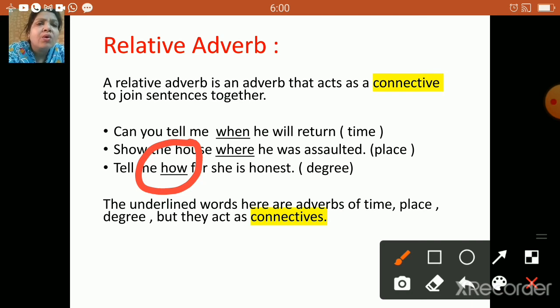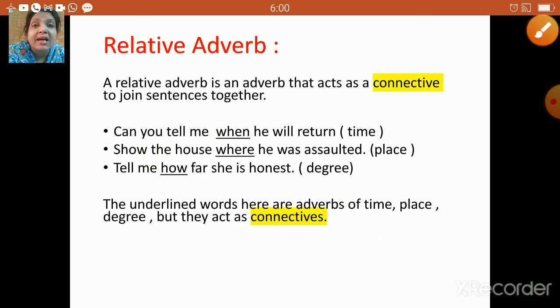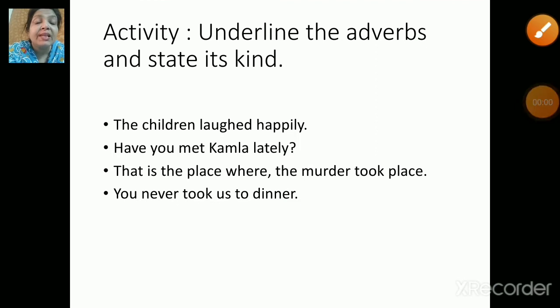adverb. Now all the underlined words here are basically emphasizing the adverb of time, place and degree, but they act as connectives. So these are the connectives and hence these are called relative adverbs. Now children, let us quickly do one activity. We have to underline the adverbs and state its kind. So let us start. Make sure that you write the answers in your notebook.